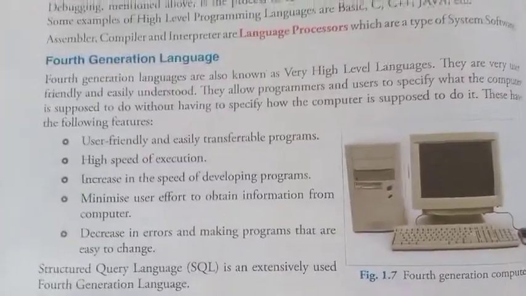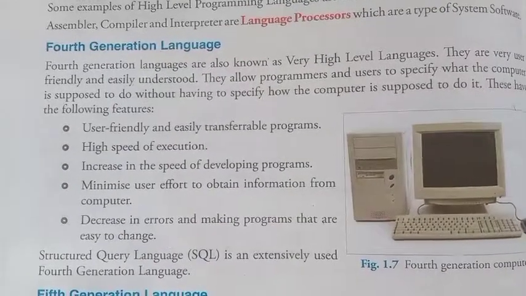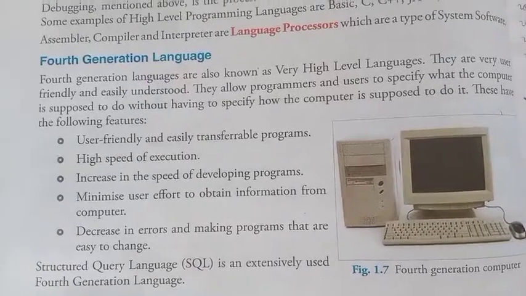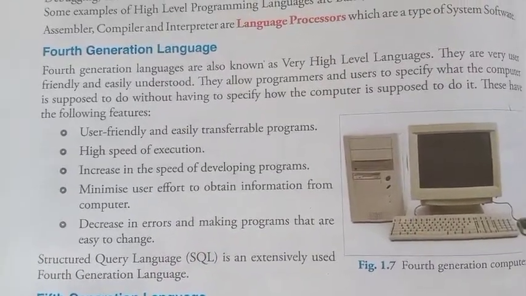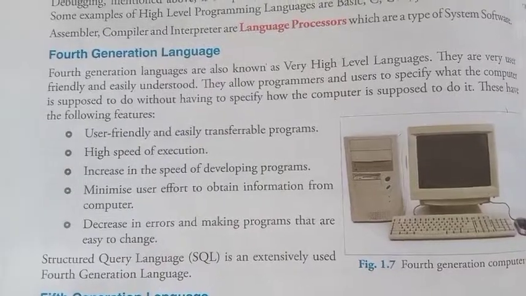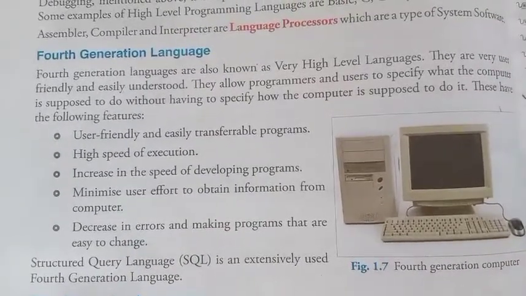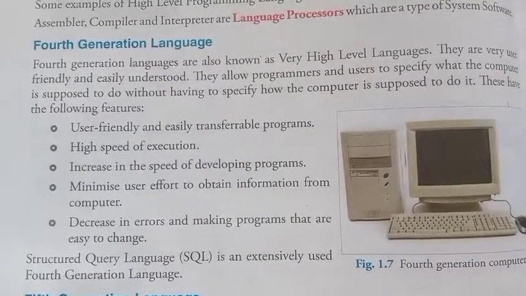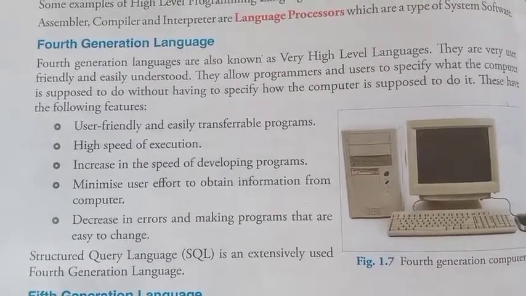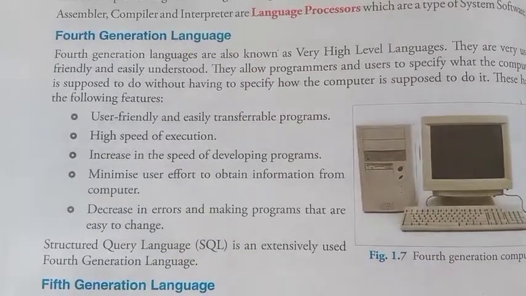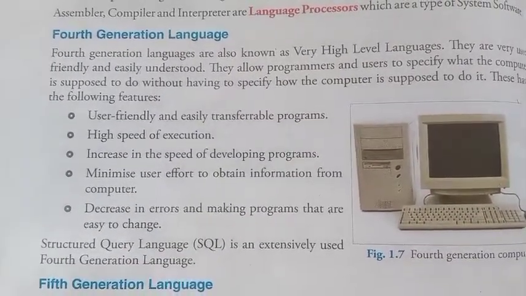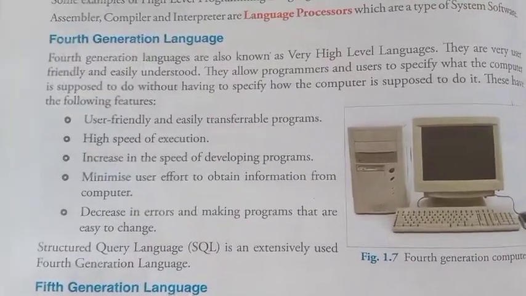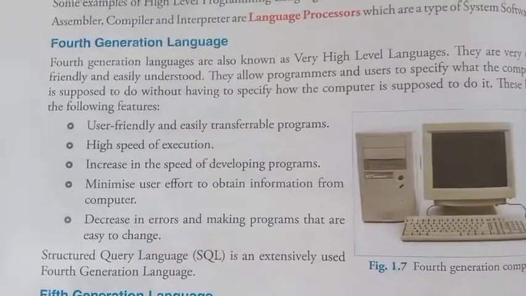What is fourth generation language? Why did we divide the languages into different parts? Because in the first generation language we had a little bit of knowledge, and after that we got some more knowledge and we found some errors. We rectified that and generated a new generation language, that means second generation. Then after some modification, we generated the third generation language. Then with more modification, we generated a fourth generation language.